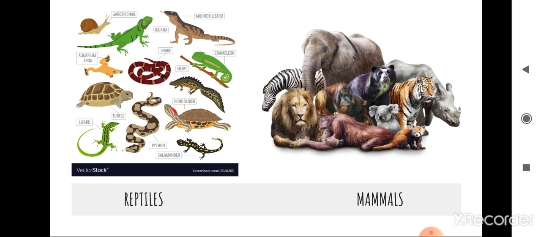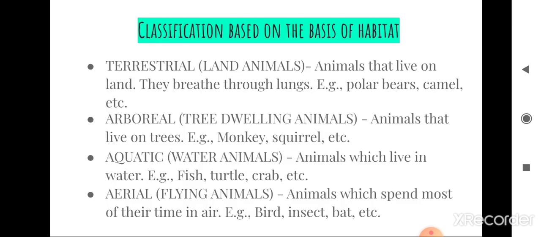After that, mammals. Mammals give birth to babies. We are mammals too. They feed milk to their young ones and they have a part of the ear visible on the head called the external ear. They do not lay eggs. Almost all mammals give birth to babies. They are warm-blooded.